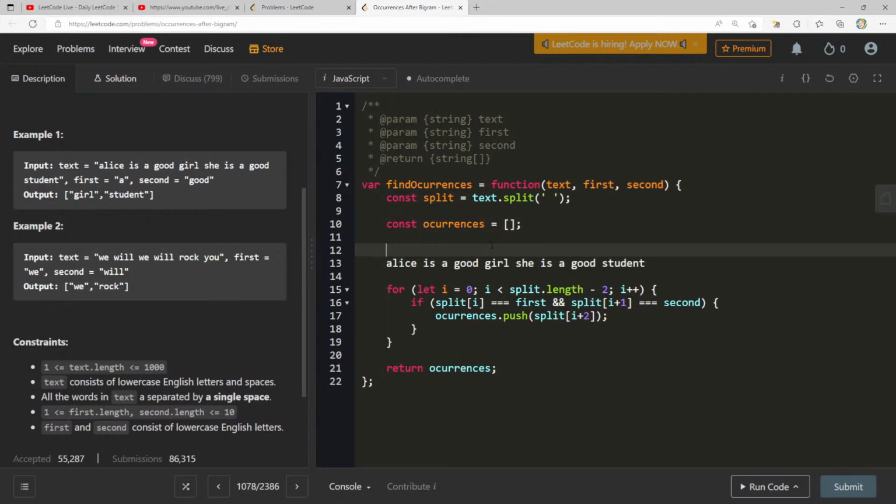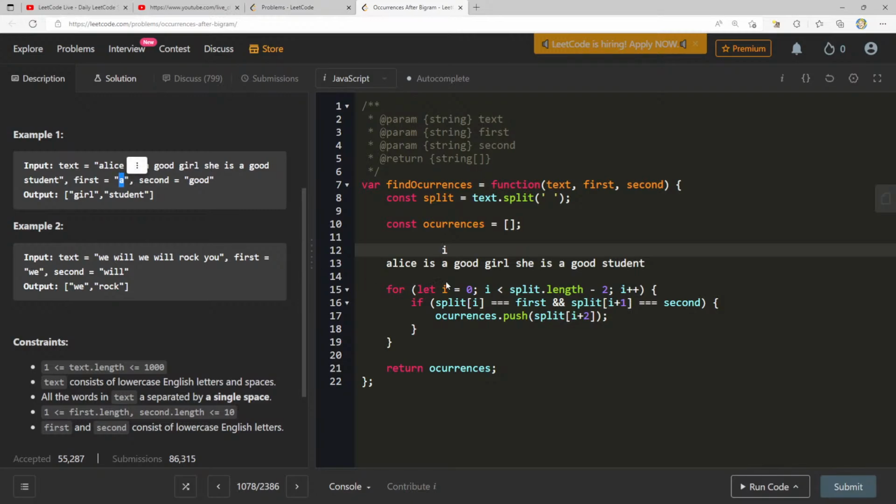So imagine we're starting at I right here. We say, is split of I equal to first, which is A? It's not, so we continue to the second one. Is it equal to A? It's not, so we just go to the next one.